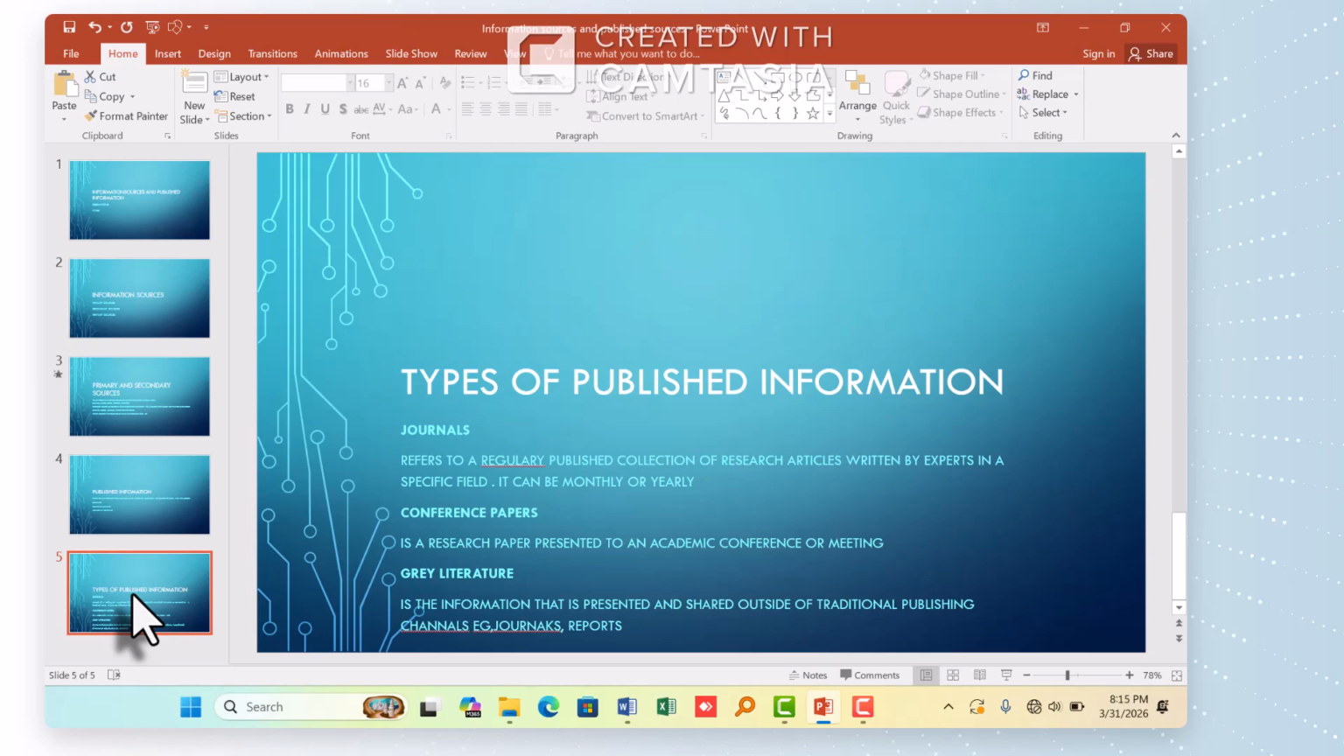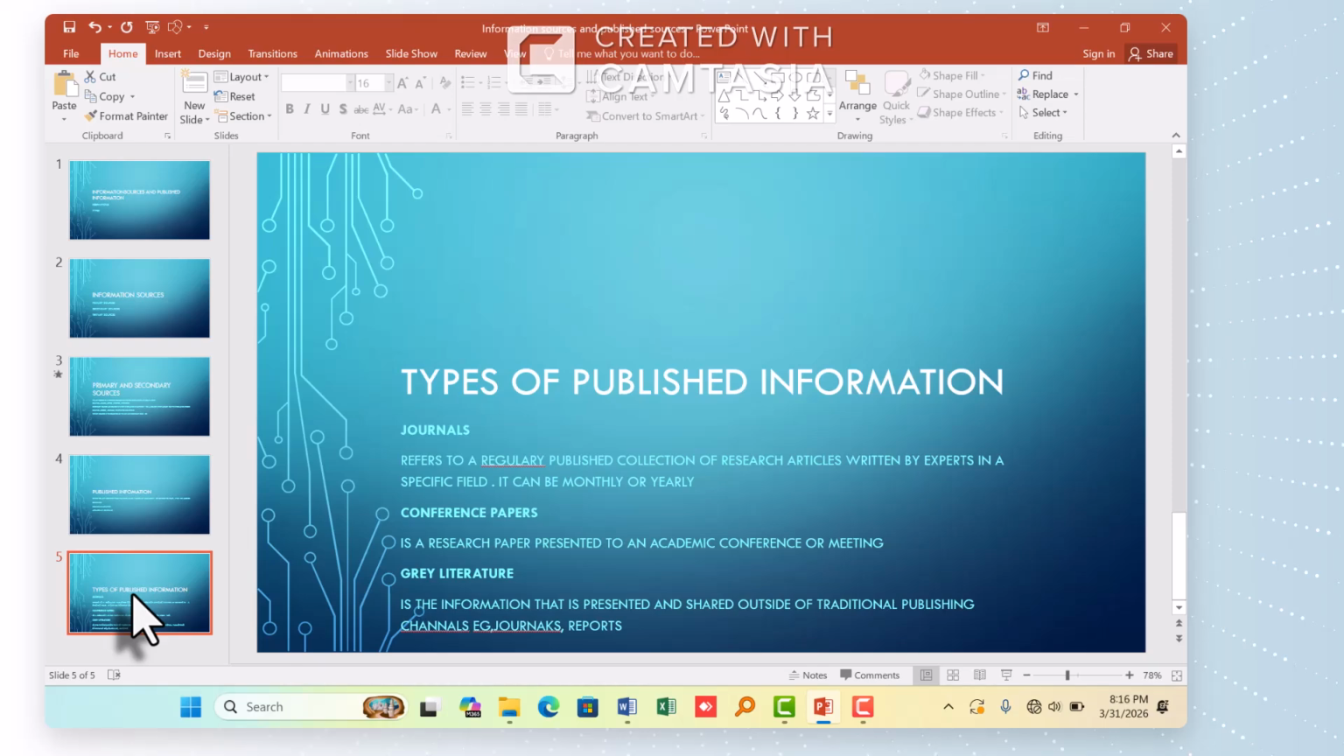So we are going to see other conference papers. The conference papers are research papers presented to an academic conference or in an academic meeting. For example, if there is a meeting, what is presented before it, we call that the conference papers. So we are also going to see the grey literature.